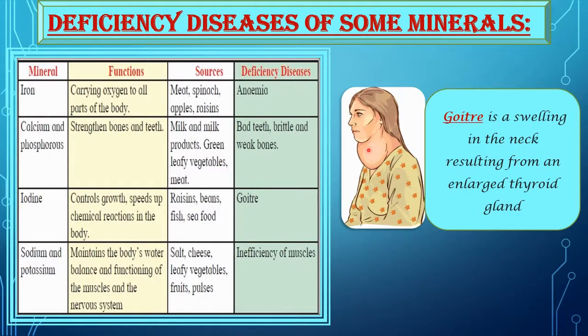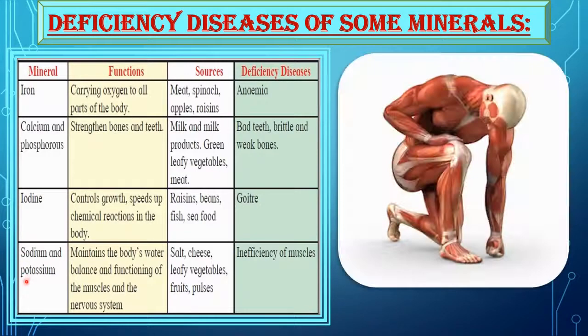Now the next minerals are sodium and potassium. Sodium and potassium maintain the body's water balance and functioning of the muscles and the nervous system. And we get sodium and potassium from salt, cheese, leafy vegetables, fruits, pulses. And the deficiency caused is inefficiency of muscles.